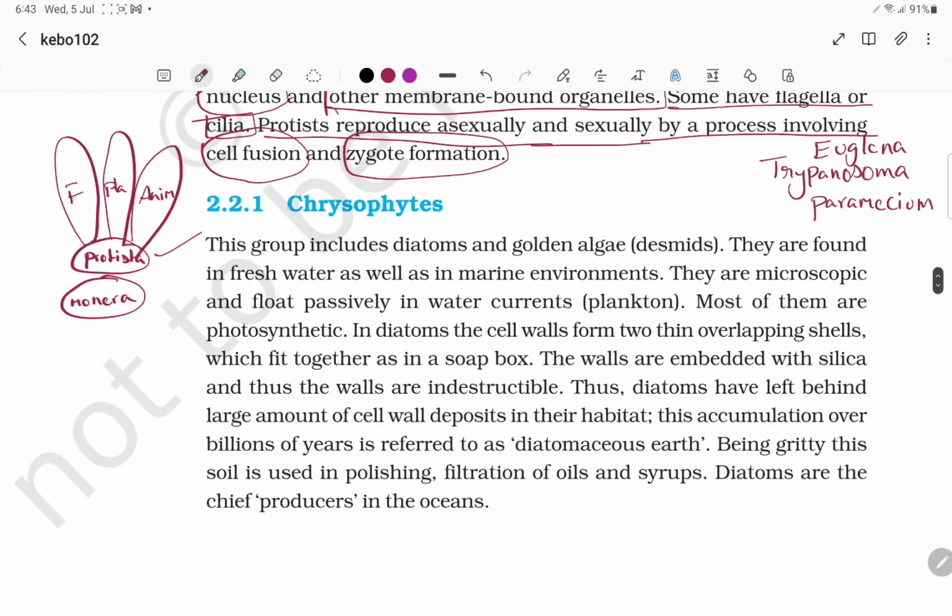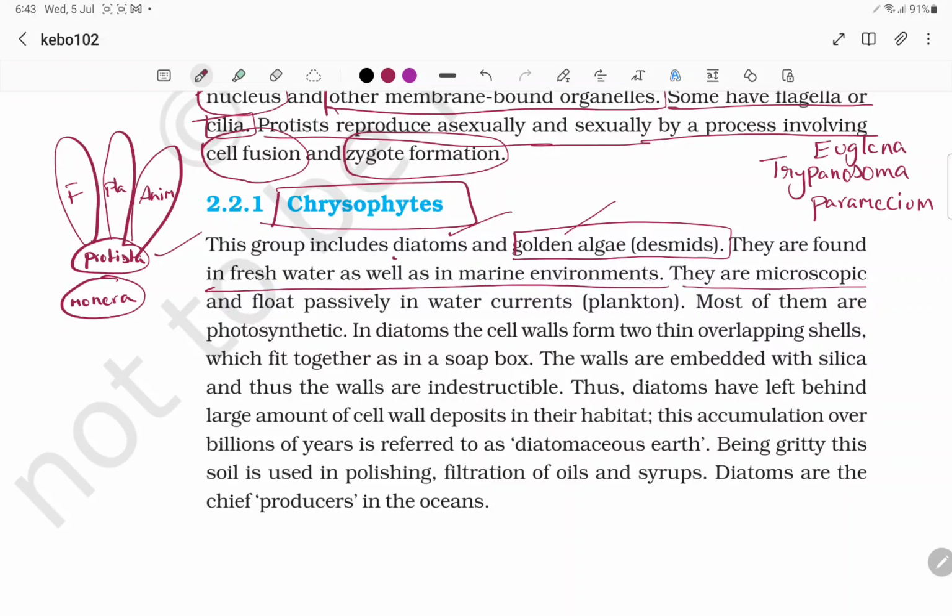Chrysophytes. For the chrysophytes we have diatoms and golden algae, desmids. Diatoms and desmids are included under one category, that is chrysophytes. They are found in freshwater as well as marine environments. They are microscopic and they float passively in water currents. We call them planktons, or phytoplanktons. Most of them are photosynthetic.